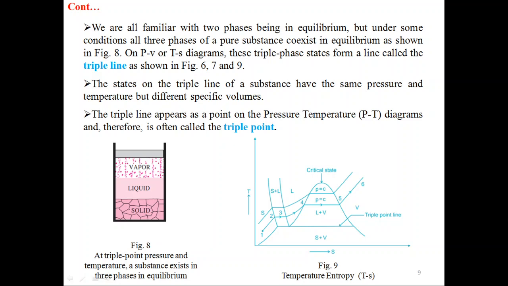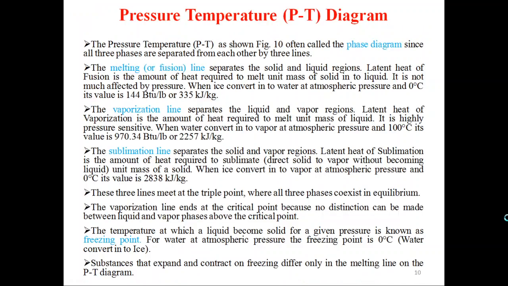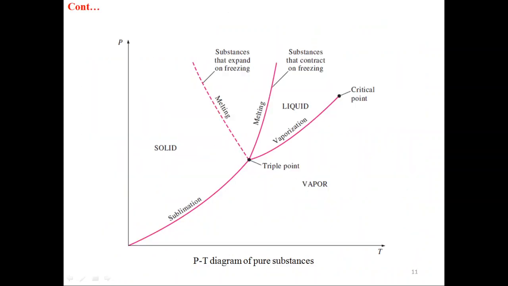The states on the triple line of a substance have the same pressure and temperature but different specific volume. The triple line appears as a point on the pressure-temperature diagrams and therefore is often called the triple point. Pressure-temperature diagram. The pressure-temperature diagram, as shown in figure 10, is often called the phase diagram, since all three phases are separated from each other by three lines.